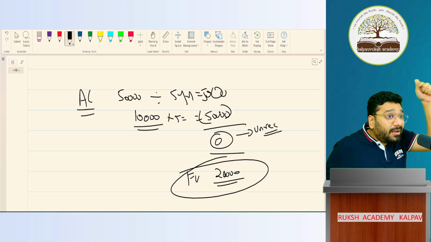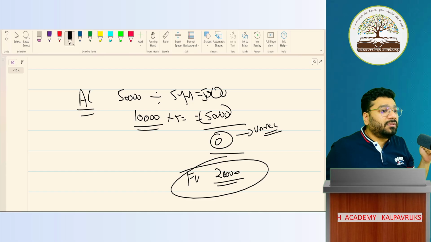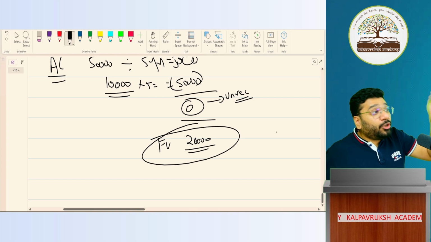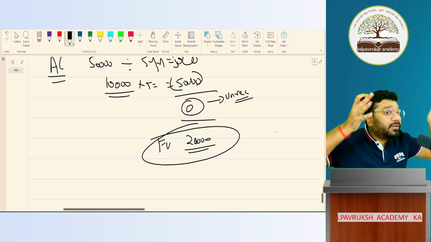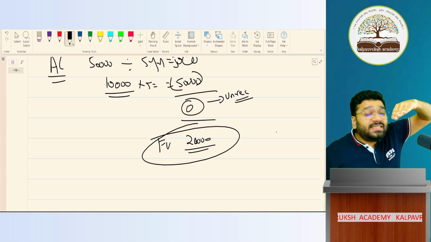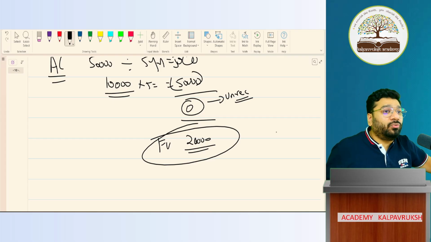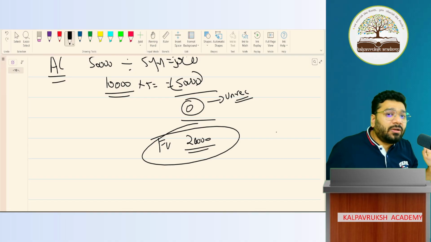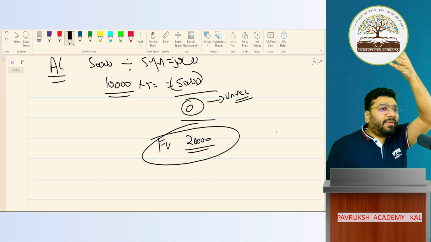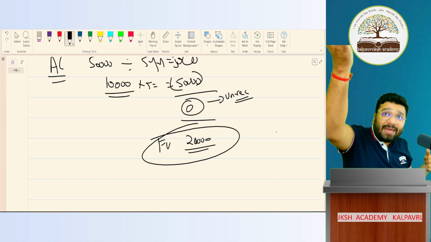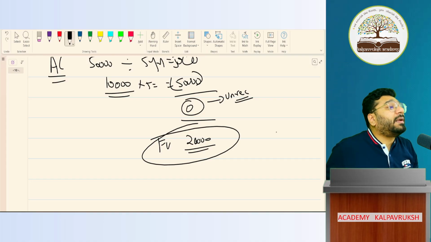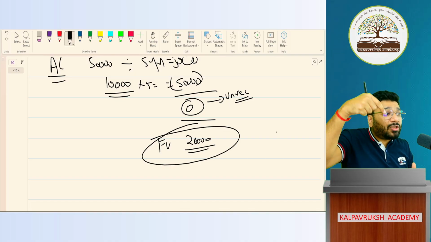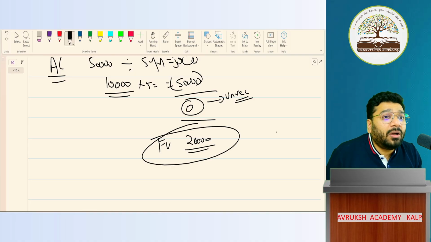What does it mean? Unrecorded asset I am recording in my books of accounts. Which means the value of the asset which has become 0 in your books of accounts, but physically you are still using it. That physical asset, you want to recreate its value. That is called recording an unrecorded asset in your books of accounts. Got it? Not got it? AC, I used it for 5 years. In the books it became 0, but physically I'm still using it. Its worth is how much now? 20,000. So partners are telling that, let's bring that 20,000 worth of AC into my books of accounts again. Got it? Not got it?